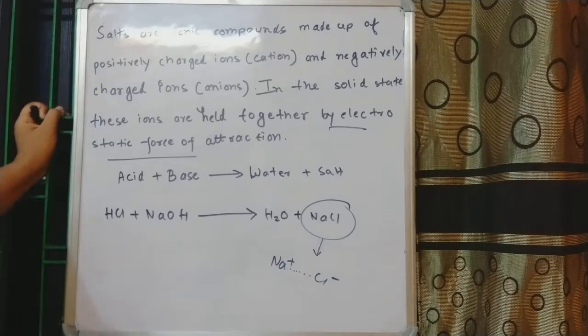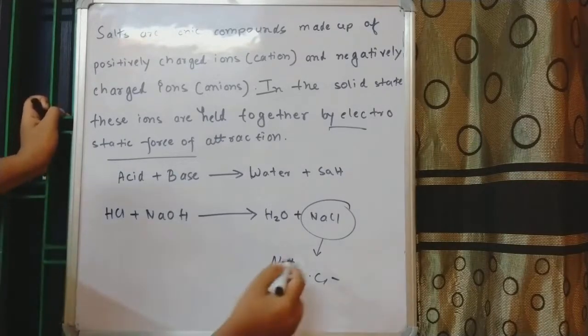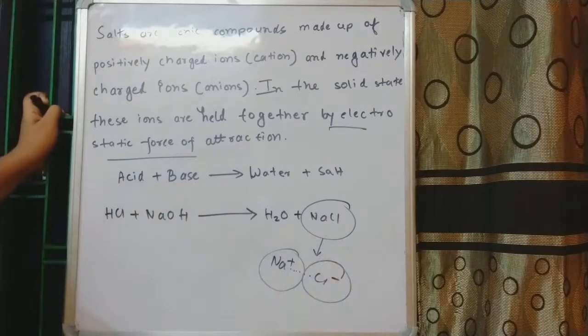One more characteristic of salts is that when you dissolve them in water, they dissolve very easily. In the solid form, it is not easy to break them apart, but when you dissolve them in water, they very easily break down and are separated into a cation and an anion.